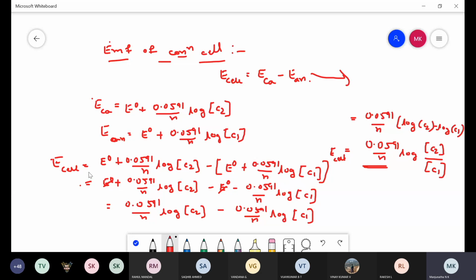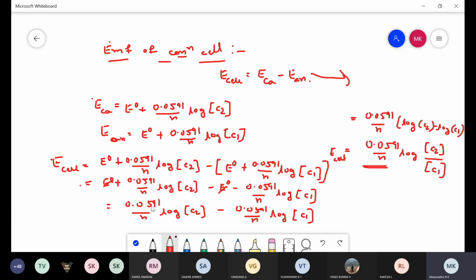Now substitute these two values, E cathode and E anode, into the first equation. We get E cell is equal to E naught plus 0.0591 divided by n log C2 minus, in brackets, E naught plus 0.0591 divided by n log C1. Multiplying the minus sign, we get E naught plus 0.0591 divided by n log C2 minus E naught minus 0.0591 divided by n log C1. Here plus E naught and minus E naught cancel.